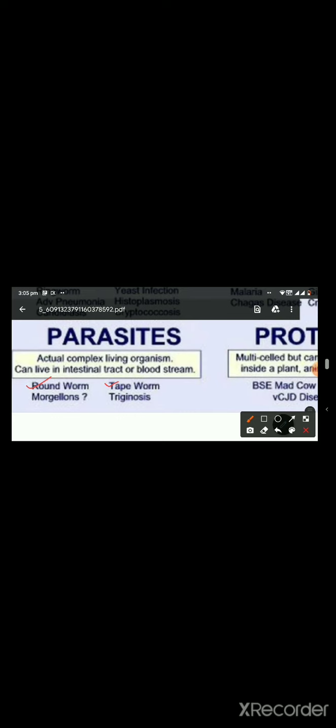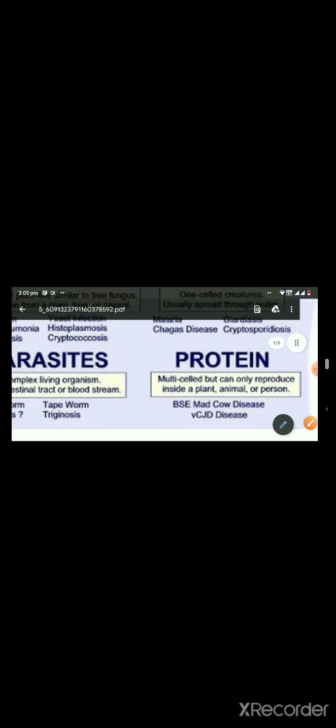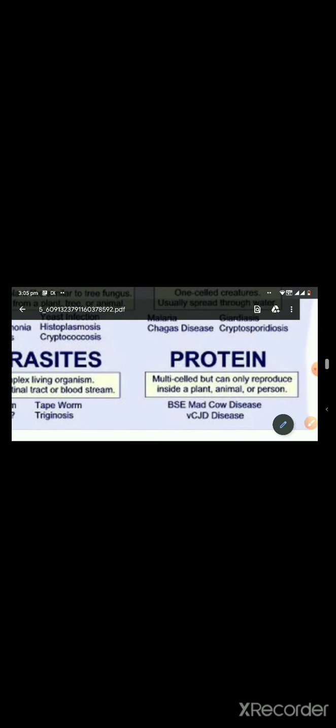Now coming to the disease caused by protein or prion. So, what are prions? Prions are a type of protein that can trigger normal protein in the brain to fold abnormally to affect both humans and animals. Among the diseases caused by prions, the most important is BSE or bovine spongiform encephalopathy, and is also known as mad cow disease.